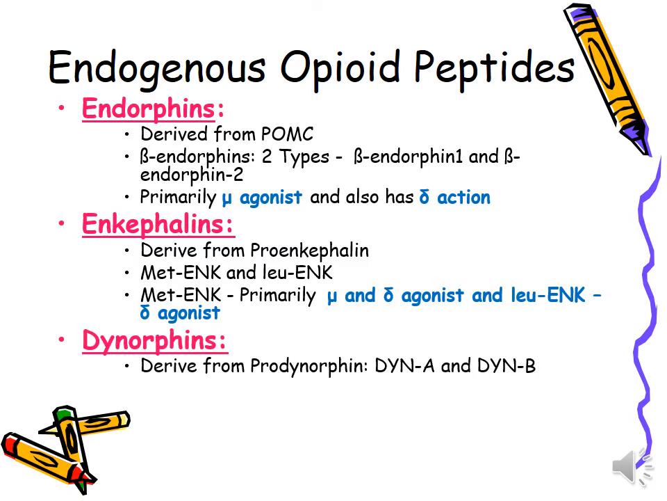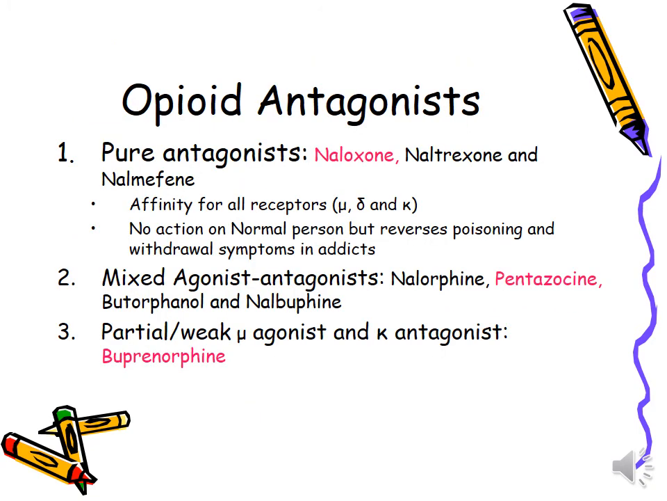Dynorphins are derived from prodynorphin, two types A and B. They are potent kappa agonists and also have mu and delta actions. Sorry, here I have said it instead of delta action of endorphins and enkephalins. Here, as we have noticed, dynorphins have potent kappa agonist action, where they also have mu and delta actions. Analyze the antidote naloxone, which is very important and a very important MCQ question.